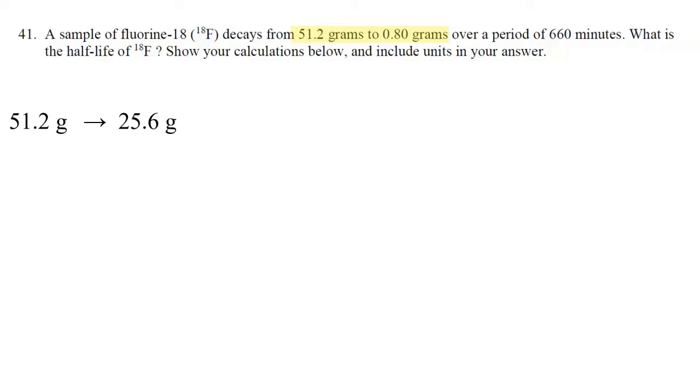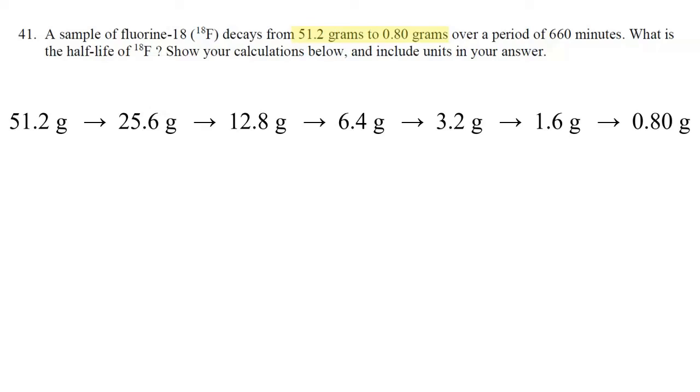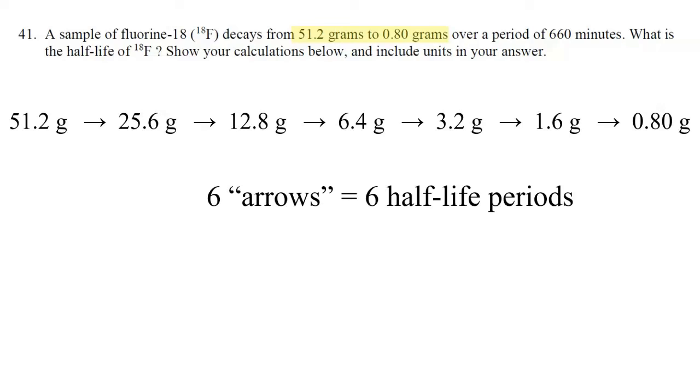25.6. Then we divide by 2 again, and we get 12.8. We divide by 2 again, and we get 6.4. Divide by 2 again, and we get 3.2. Divide by 2, 1.6, and then one more half-life period. 1.6 divided by 2 is 0.8. Now let's count the number of half-life periods it took to get from the beginning to the end. So I see a total of 6 arrows, which is 6 half-life periods.